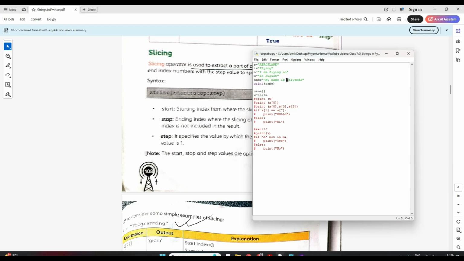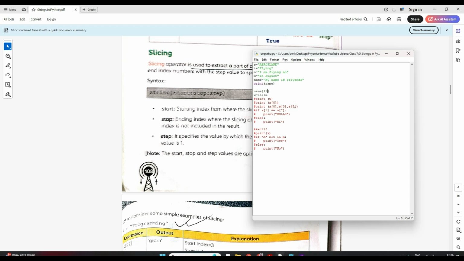Clear? Now let's see what is the index of P here. Tell me. 0, 1, 2, 3, 4, 5, 6, 7, 8, 9, 10, 11. Right? This is 11. And what is A? 12, 13, 14, 15, 16, 17, 18.